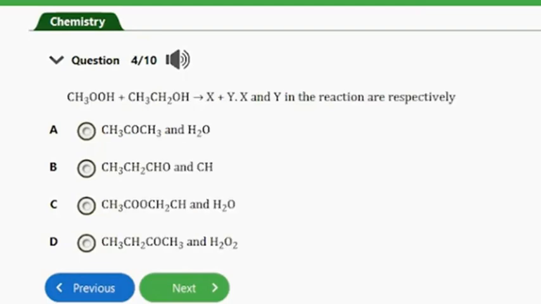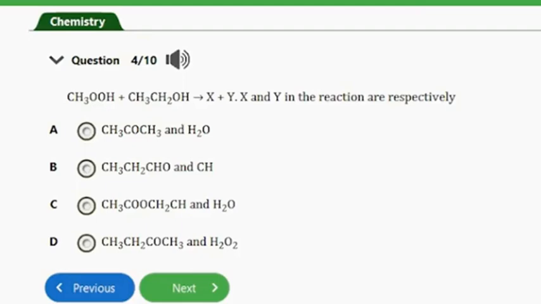All right, so we have here CH3COOH plus CH3CH2OH to yield X plus Y. So X and Y in the reaction are respectively A. CH3COCH3 and H2O, B. CH3CH2CHO and CH, C. CH3COOCH2CH3 and H2O, and D. CH3CH2COCH3 and H2O2.